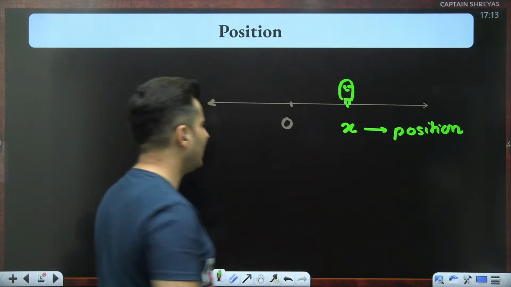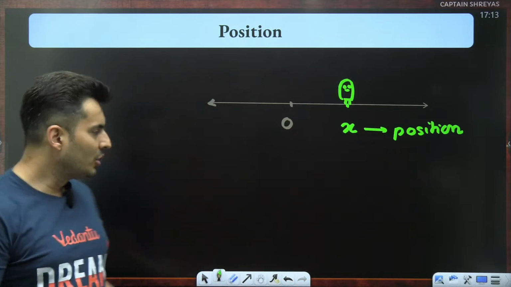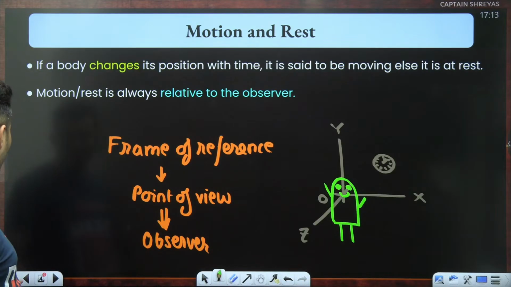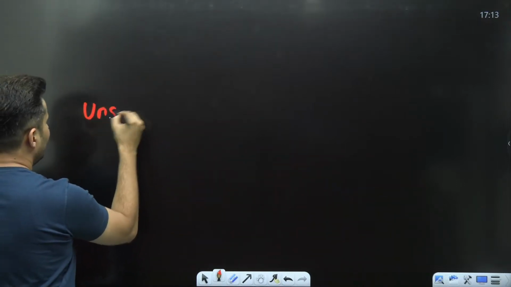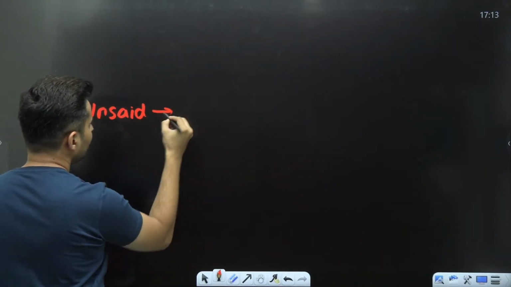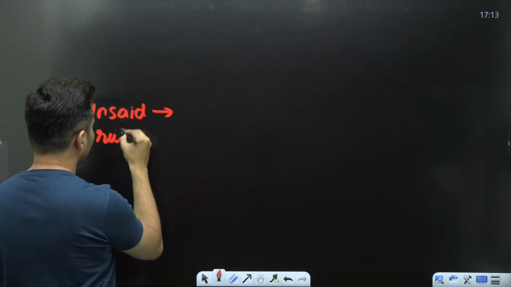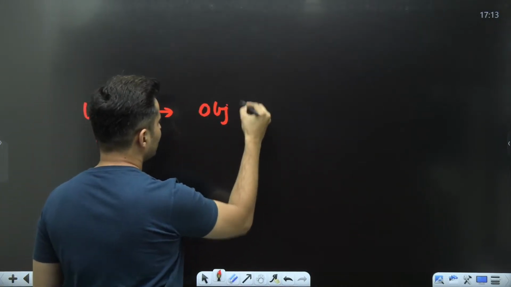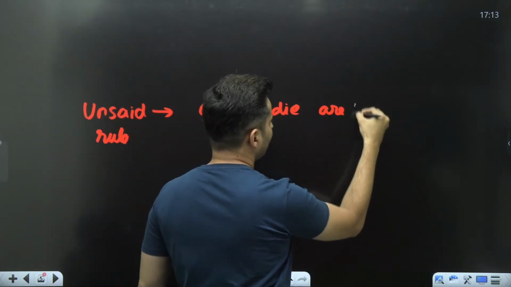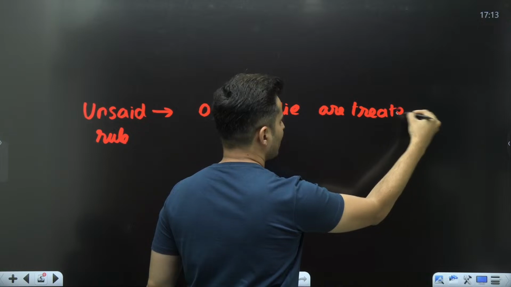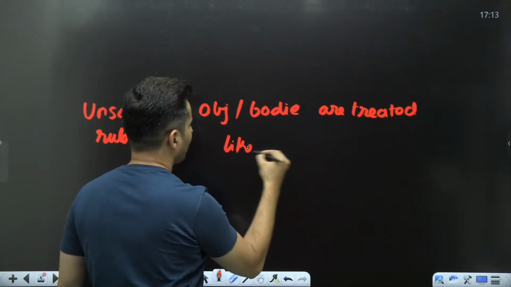We treat everything like point objects. You will see that it's an unsaid rule. What is the unsaid rule? The unsaid rule of this particular chapter is that all the objects or bodies are treated like points.